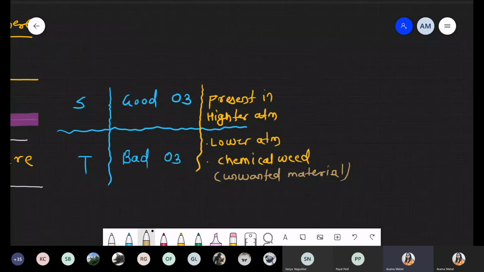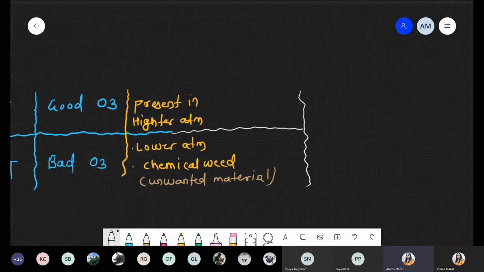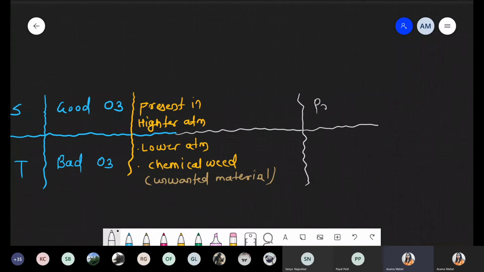Now the next condition we are talking about is function. What is the function? The function of good ozone, which is present inside the stratosphere, is to protect from harmful UV light, that is ultraviolet rays. We know that ozone plays a very important role because it forms a protective layer. These are present in the stratosphere, which is a good example of good ozone.